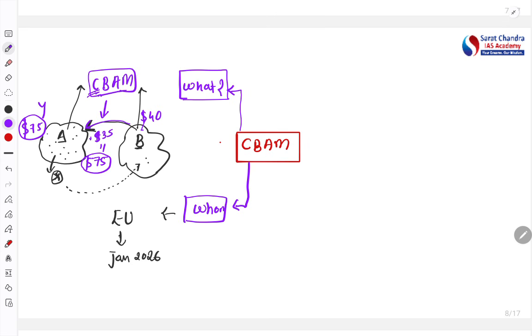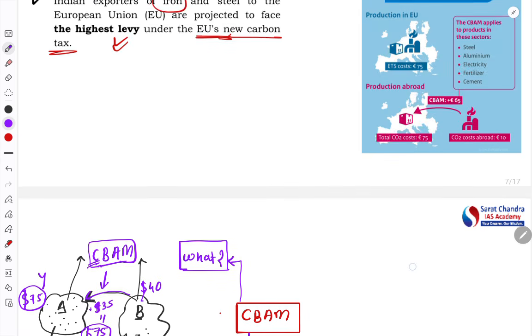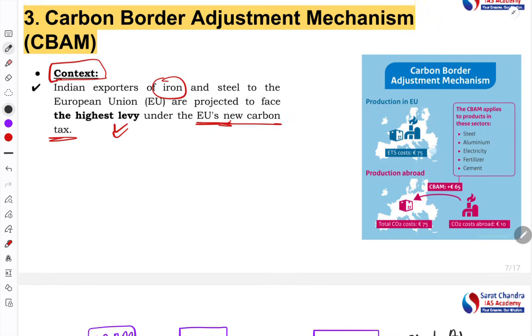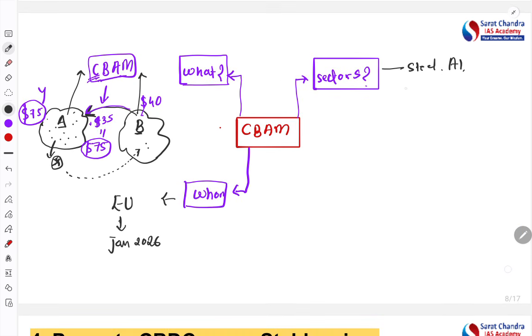These taxes are going to be imposed on certain sectors. Which sectors will come under this taxation radar? Sectors like steel, aluminium, electricity, and fertilizer will come under this radar.